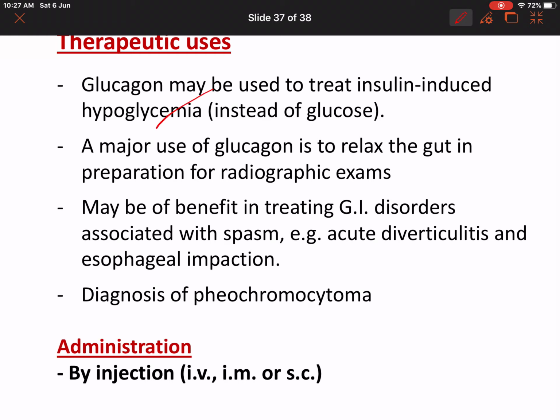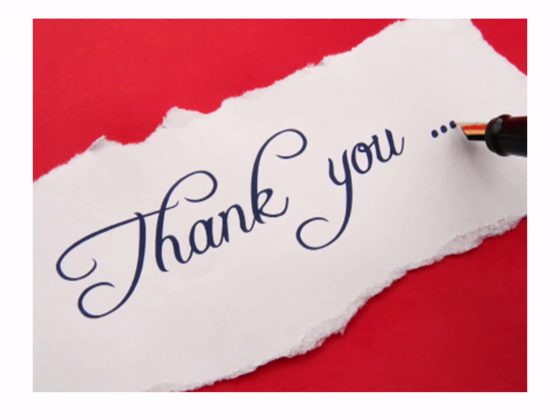So where are we going to use glucagon? Hypoglycemia is where we are going to be using it. It is used as an injection, IV, IM or subcutaneous. With this we complete diabetes mellitus.